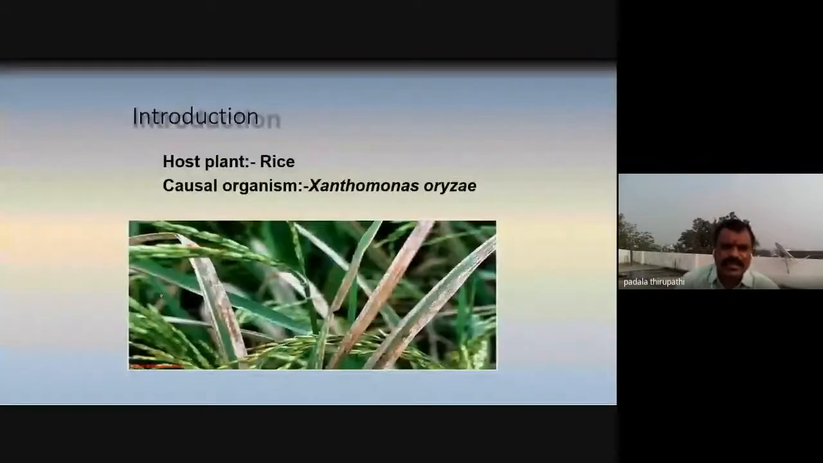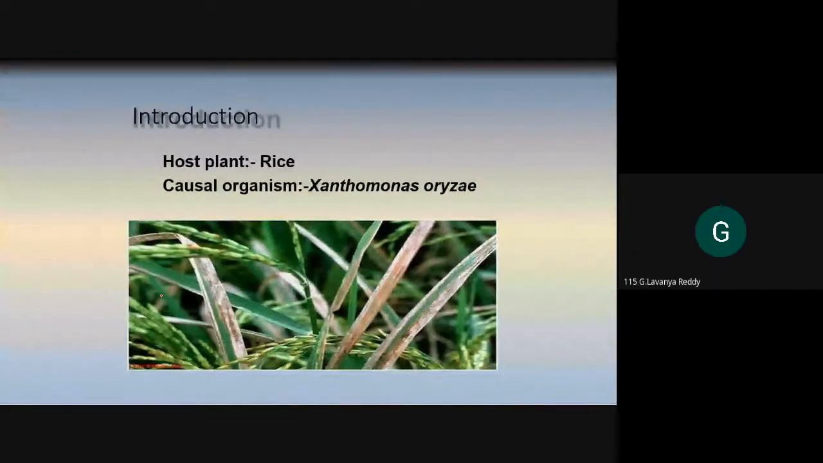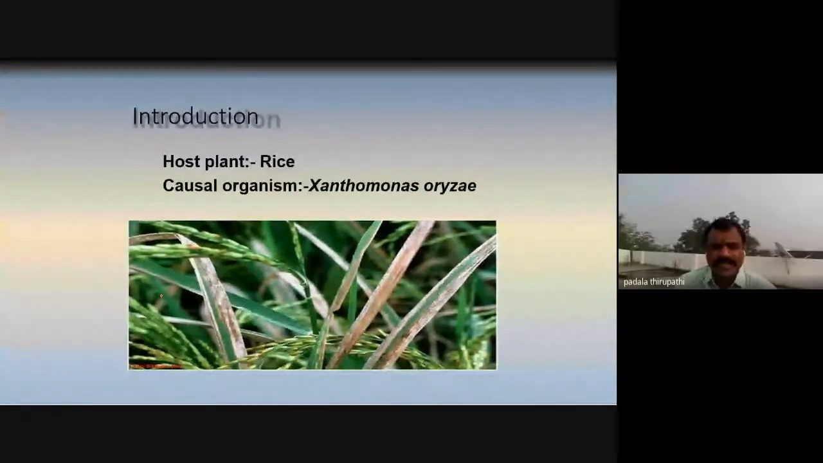And the host plant is rice. What is the botanical name of the rice, my dear friends? Oryza sativa. Very good. Oryza sativa is our rice or paddy.